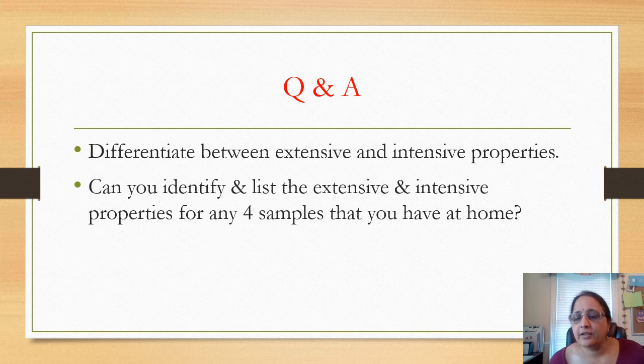Okay guys, I think we are done with extensive and intensive properties. By this time you must have got clarity on these two properties. So a quick check, there are two questions. First one, differentiate between extensive and intensive properties. Second, check at your home for any four samples that you can find, and then identify and list their extensive and intensive properties.